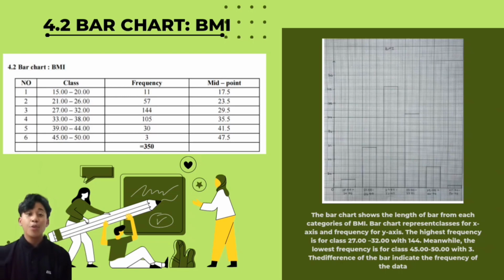Next, for BMI, we use a bar chart to represent the data. We can see the data in the table in the slide. The bar chart shows the length of a bar for each category on the y-axis. The highest frequency is for class 27.00 to 32.00 with 144. Meanwhile, the lowest frequency is for class 45.00 to 50.00 with 3. The difference in the bars indicates the frequency of the data.